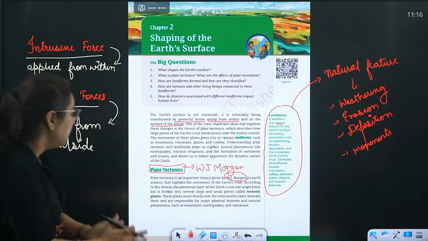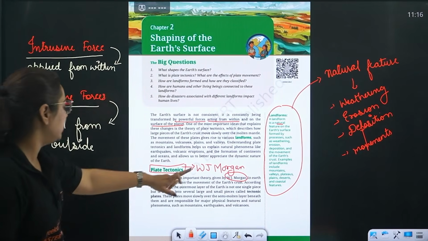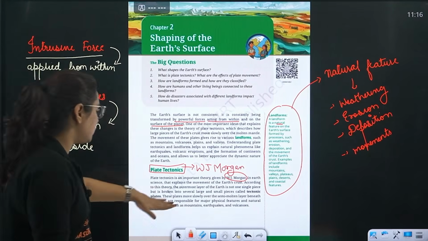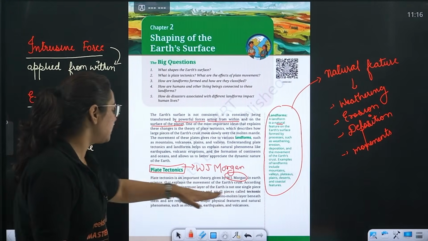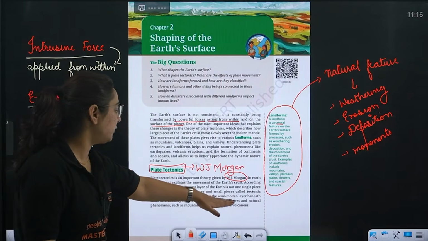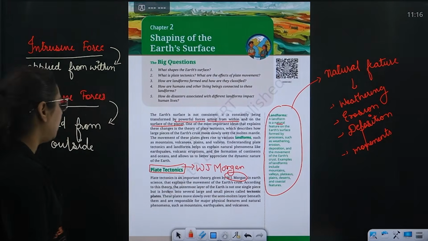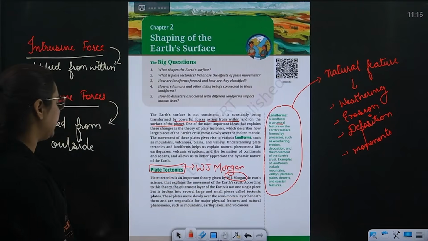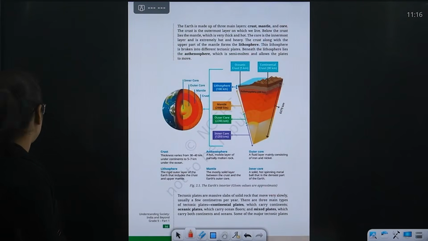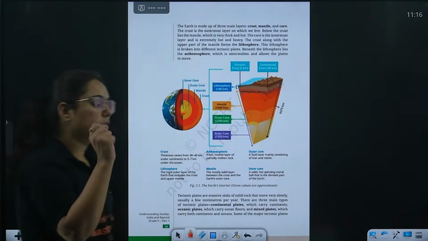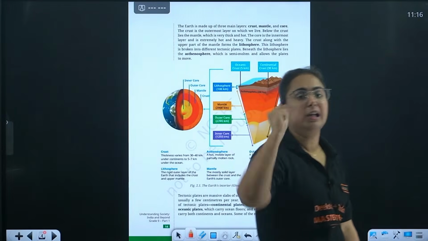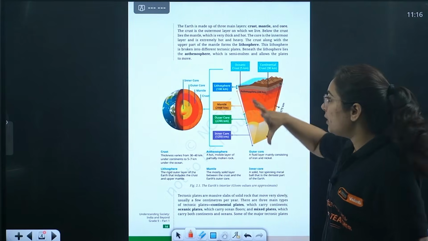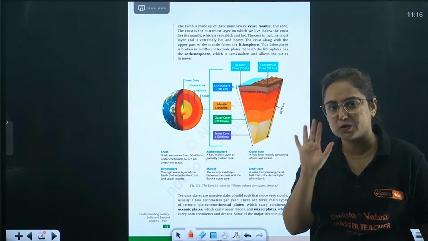Okay, so the theory is given by W.J. Morgan in Earth Science that explains the movement of the earth's crust. According to this theory, the outermost layer is not a single piece but is broken into several large and small pieces called tectonic plates. These plates move slowly over semi-molten areas. Now what is this story? Before making you clear on the continental story or the plate tectonic story, let me tell you that first you have to understand the interiors of the earth.